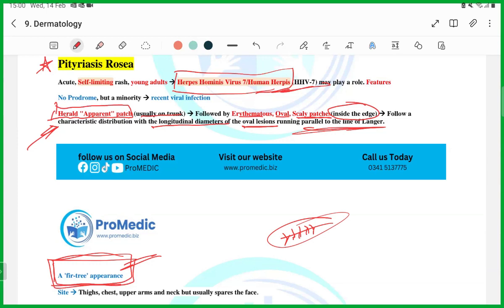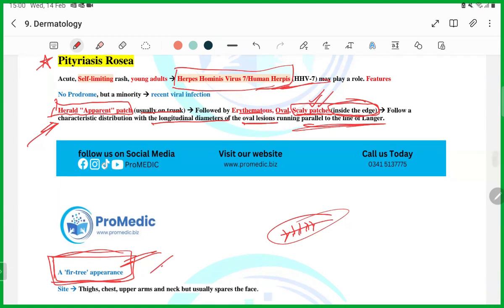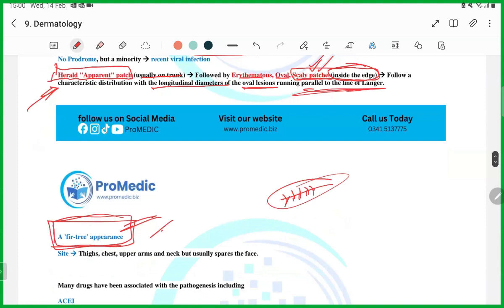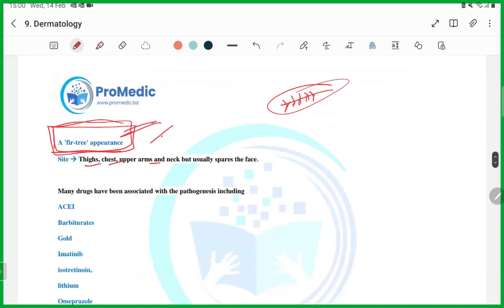Okay, then remember, guys, this is very typical. They will give you in the question the scaly patches which are inside the edge of the rash. Okay, fir tree appearance, mostly on the trunk, thighs, chest, upper arms, back, but usually spares the face.